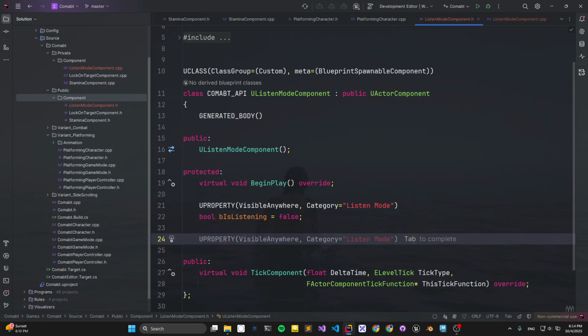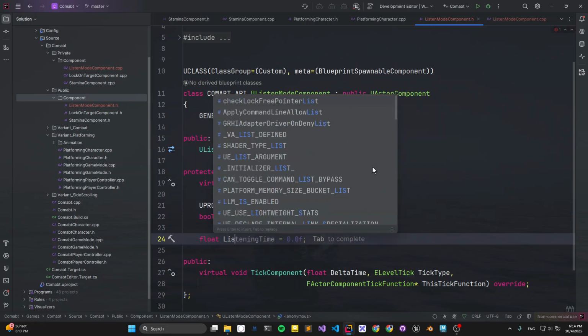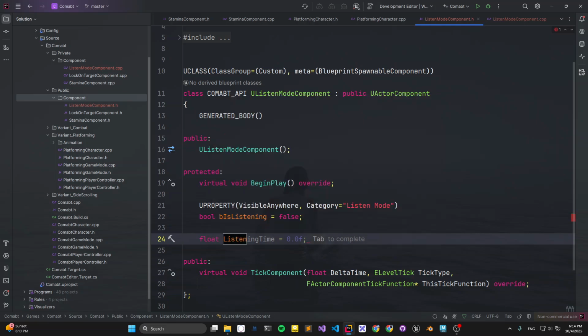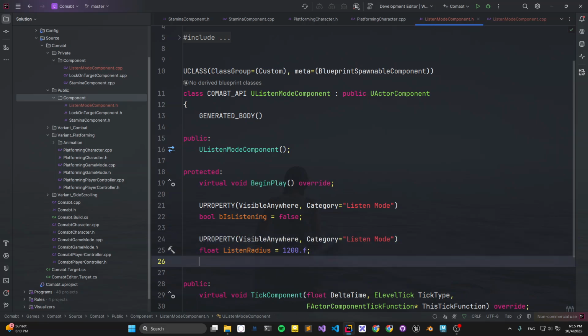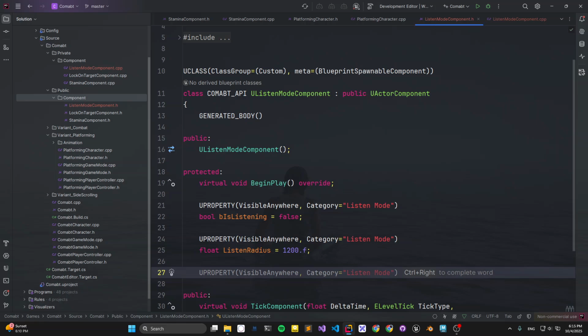If you like, you can also use a float to represent how far you can listen to enemies nearby. You cannot have infinite listening range across every level in the game, so it's probably not a bad idea.